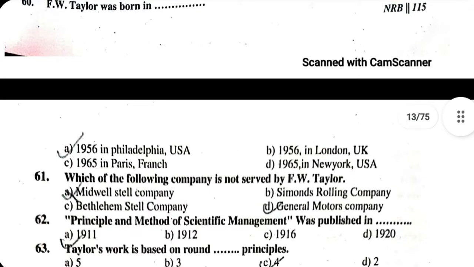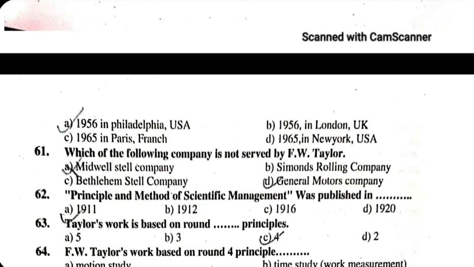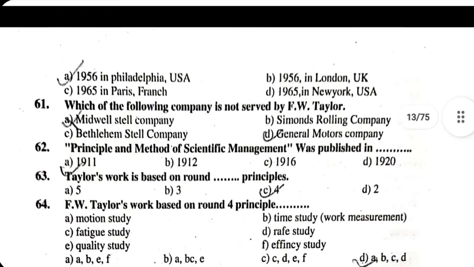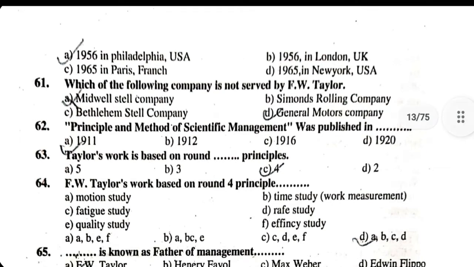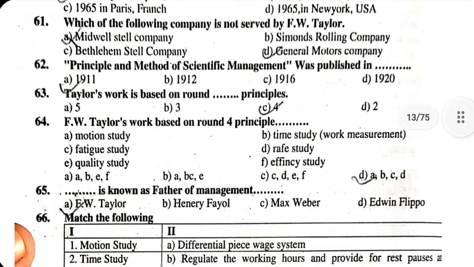63. Taylor's work is based on four principles. 64. F. W. Taylor's work is based on four principles: 1. Motion study. 2. Time study. 3. Fatigue study. 4. Rate setting. 65. The father of management is F. W. Taylor. F. W. Taylor is known as father of management.